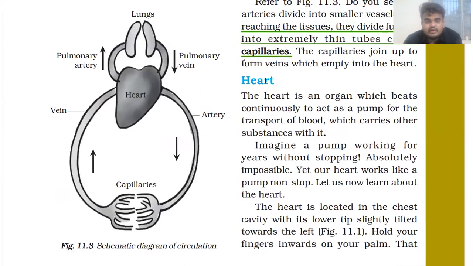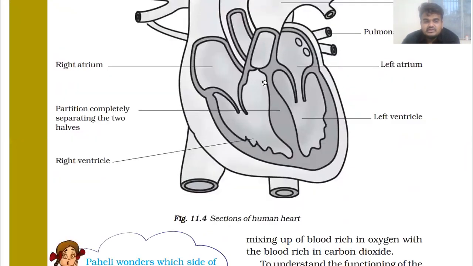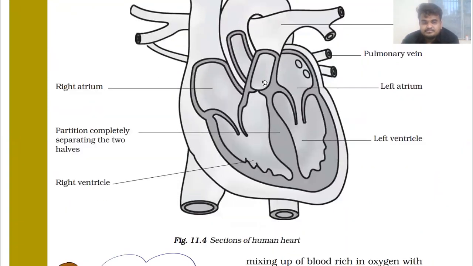In the last session, we discussed the heart and the circulatory system, especially the flow of blood through the heart. In this schematic diagram of circulation, we discussed arteries, veins, and capillaries: how an artery is further divided into capillaries, and how these capillaries form a vein to circulate the blood. After this, we discussed the working of the heart.